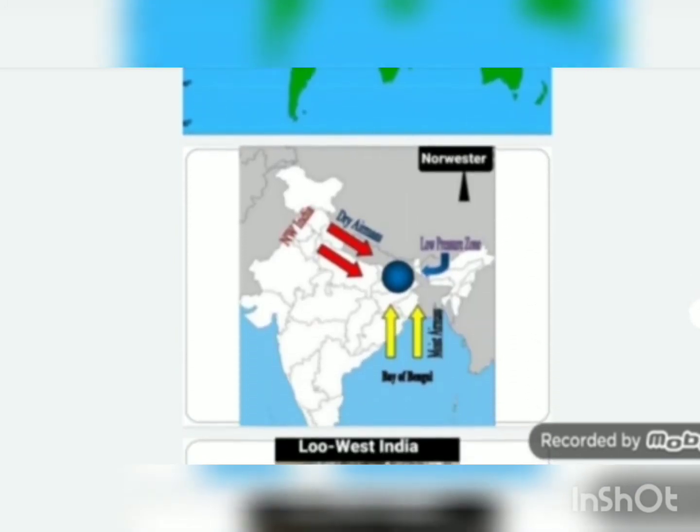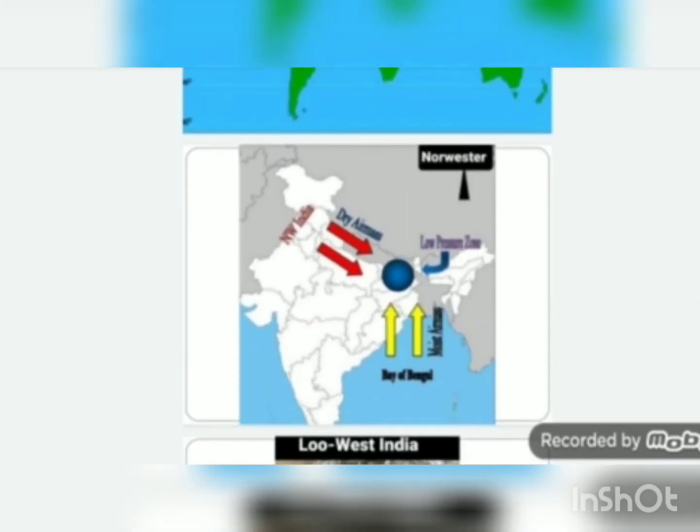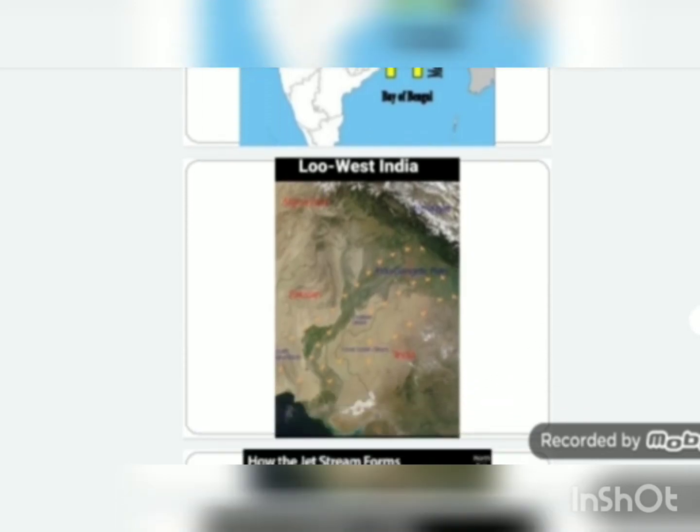Moving on, the next one is the nor'wester. The low pressure pocket over north and northeast India is spread up to Bihar, due to which some parts of Orissa and Jharkhand become more hot. It is known as nor'wester because of this, and it is locally known as Kal Baisakhi. Moving on, Lu. We are familiar with this word in Gujarat, as the excessive heat waves can cause damage to many people and animals.